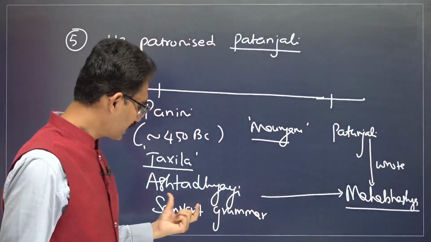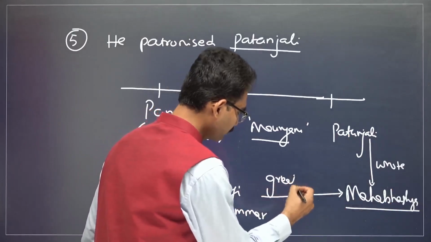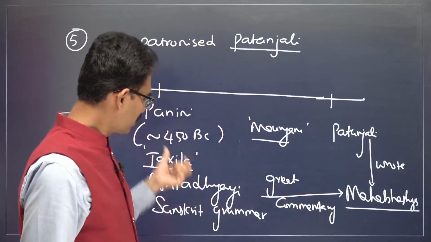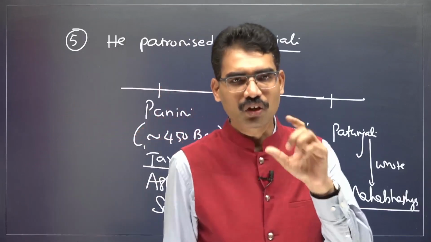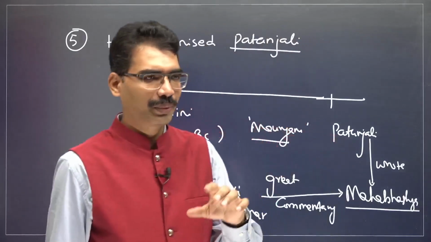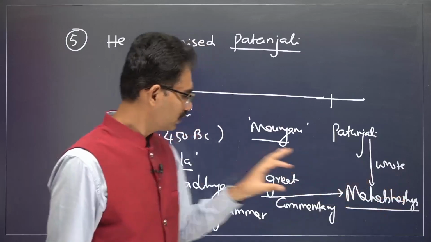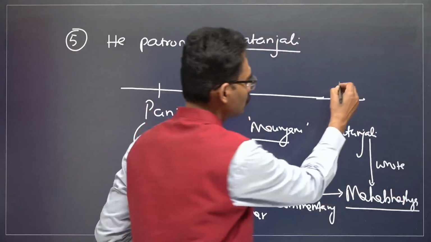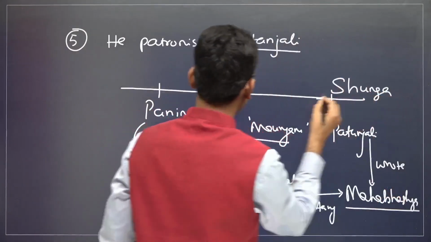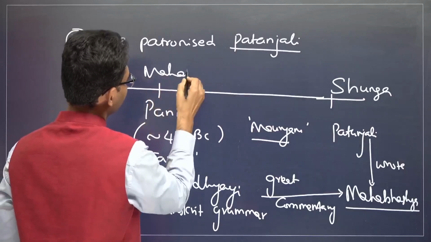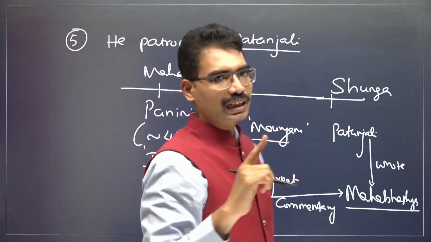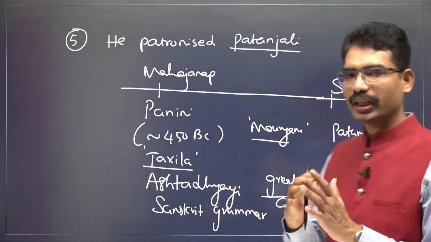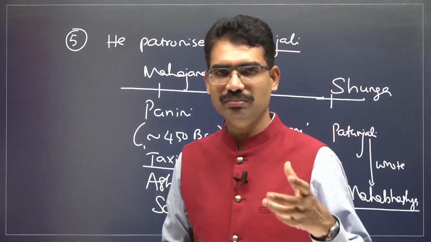What is Mahabhashya? It's a great commentary on Panini's grammar, Ashtadhyayi. Now, do you see what the relevance of this is? From the prelims point of view, you have to remember this personality and this book, this personality and this book. Patanjali is associated with whom? Pushyamitra Shunga, the Shunga dynasty. Panini is associated with the Mahajanapadas. This can be any kind of combination: 1, 2, 3. 1, 2, 3. Any permutation and combination can come as a question.